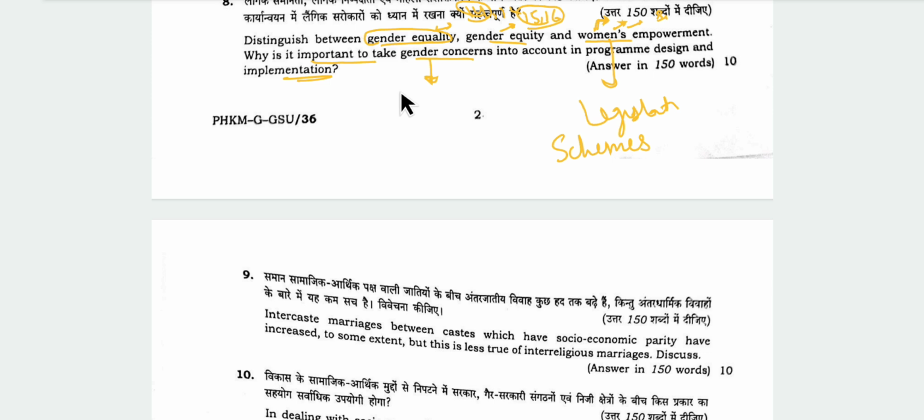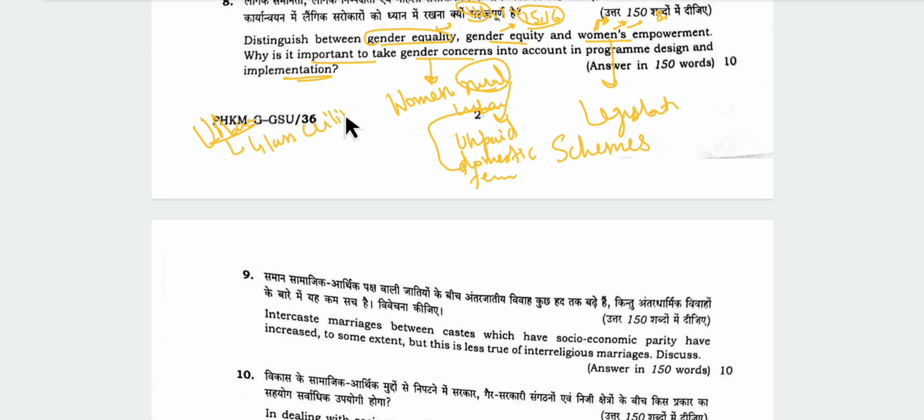Now, why is it important to take gender concerns into account? Because we know that women are at the receiving end, be it in rural or urban. In rural, we can say that women do unpaid domestic work, feminization of agriculture, and in urban we can talk about the glass ceiling.